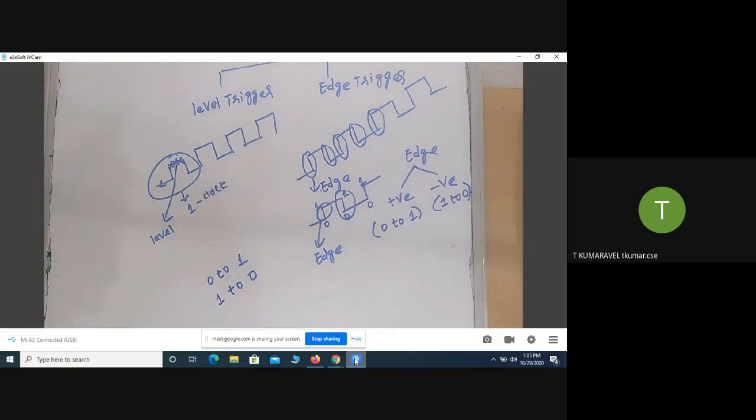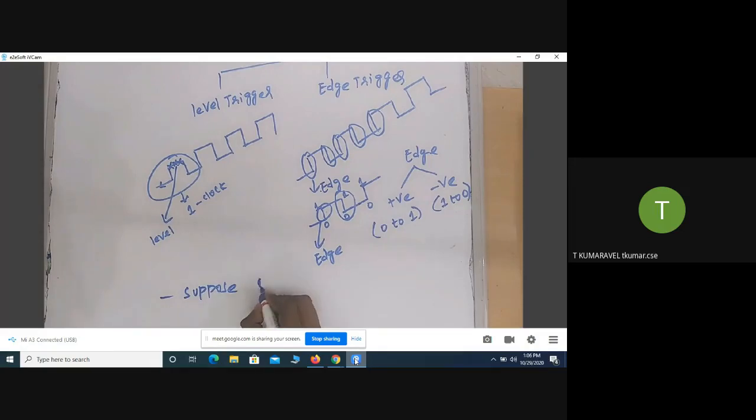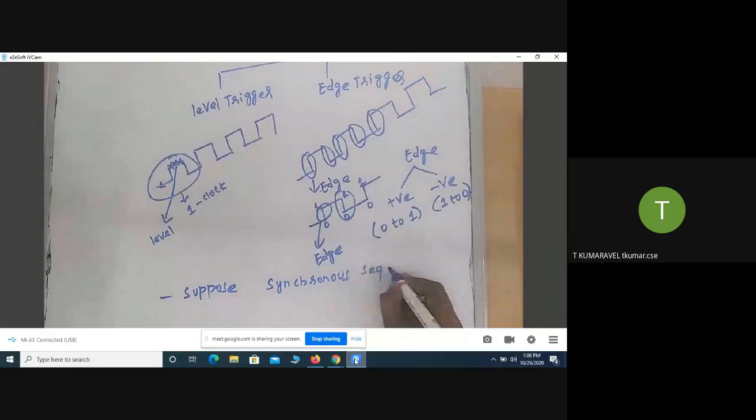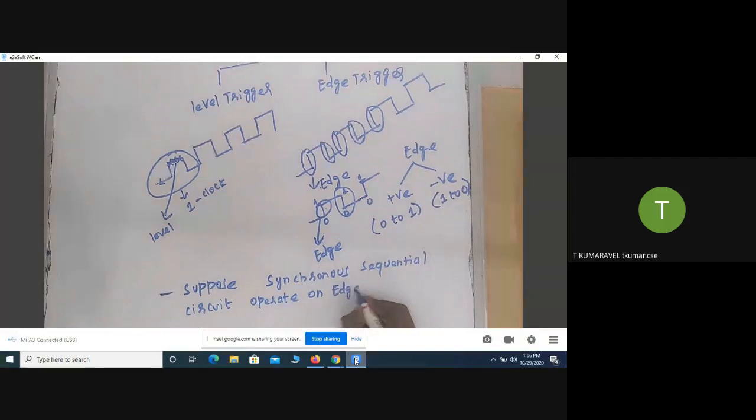So finally, I'm going to conclude that a synchronous sequential circuit that operates on edge trigger, we call it a flip flop. That is called a flip flop.